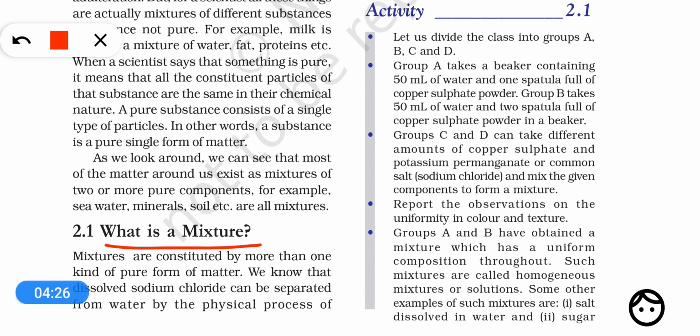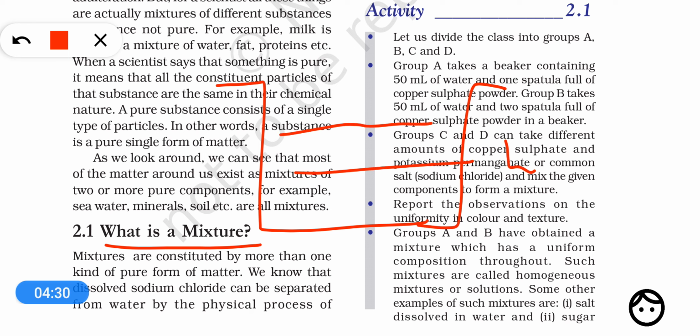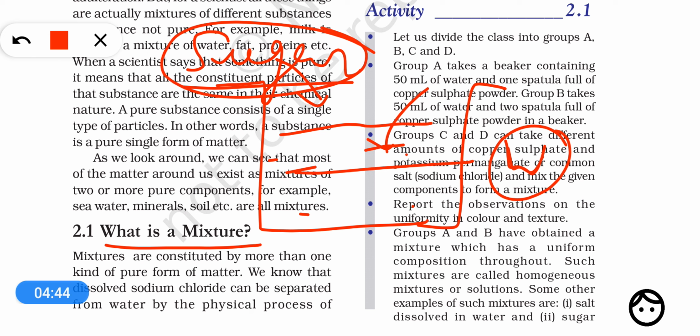For example, if you take water and then you add sugar in it, then the matter in the beaker will contain the particles of water and the particles of sugar both. So there are two types of particles in it. That's why this is a mixture. So when you mix sugar plus water, this is a mixture.